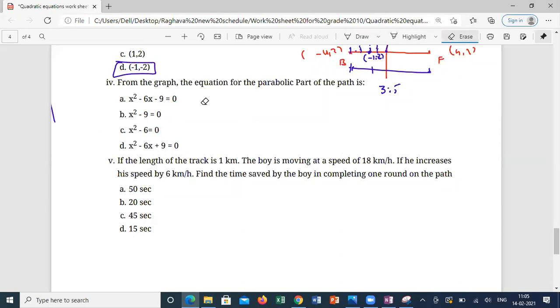So if I'm taking minus 3 comma 0, which equations are satisfying minus 3 comma 0? Are all the equations satisfying it? Substitute and let me know.